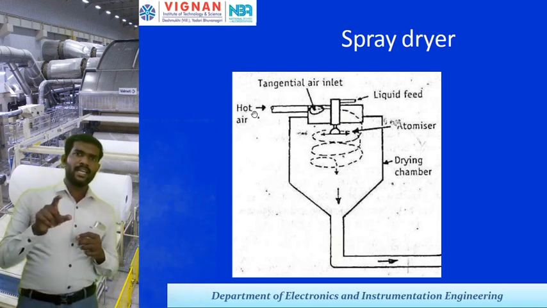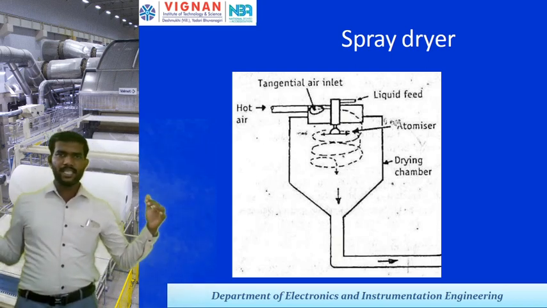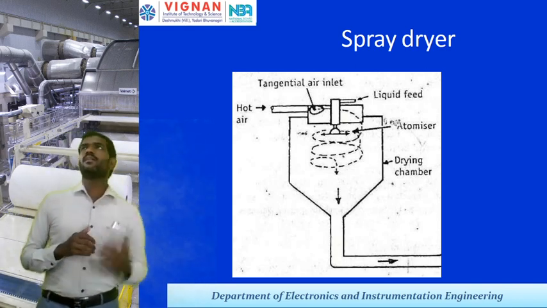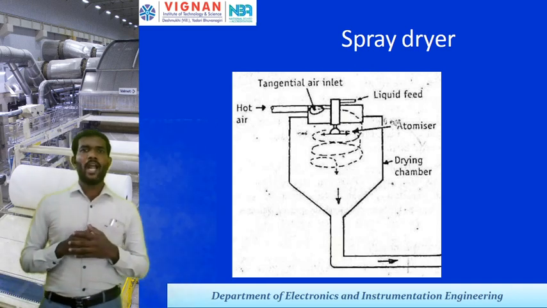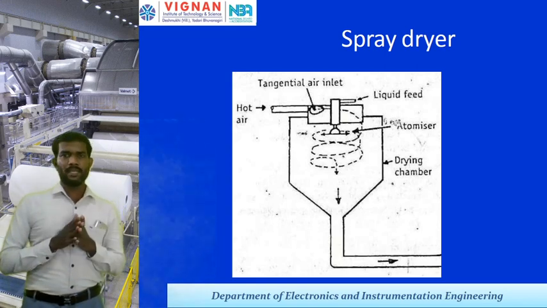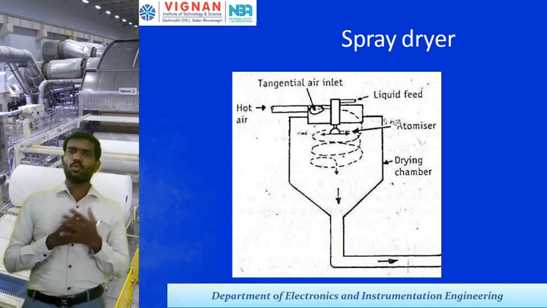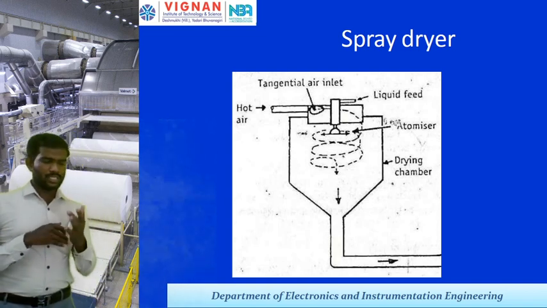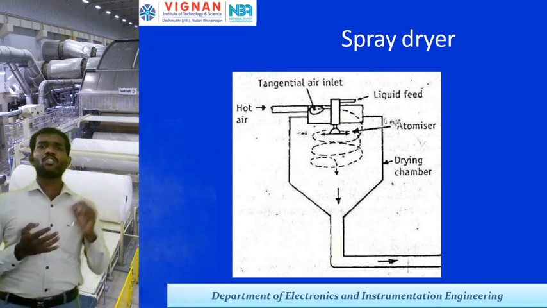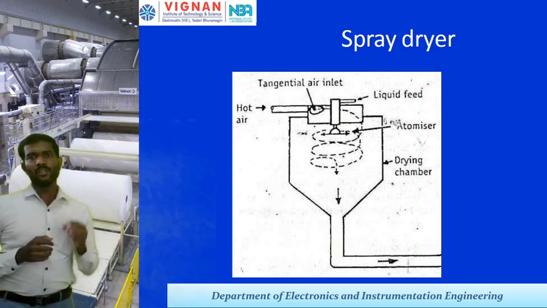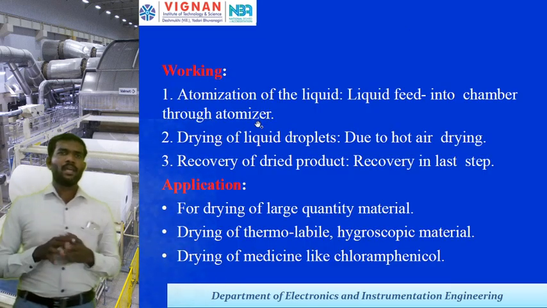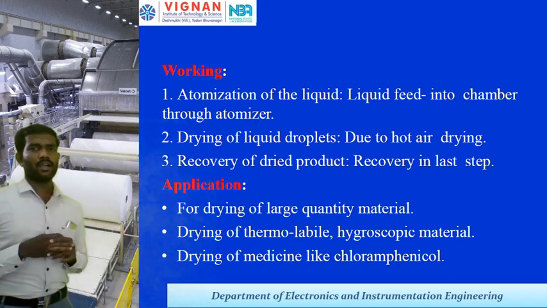Now the inlet will be on this side, and in the bottom the outlet will be taken, and the top is connected with the liquid feed. In between the liquid feed and the inlet of the hot air, a transition will be placed. After these two are mixing in the chamber, it is atomized. Atomized means the large droplets of the particles are converted into small droplets. Okay, so through the drying chamber it is connected to the outlet. So atomization is the heart of this dryer.